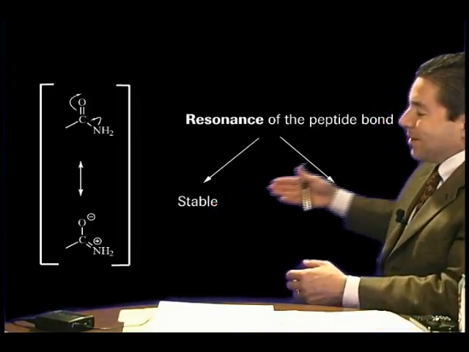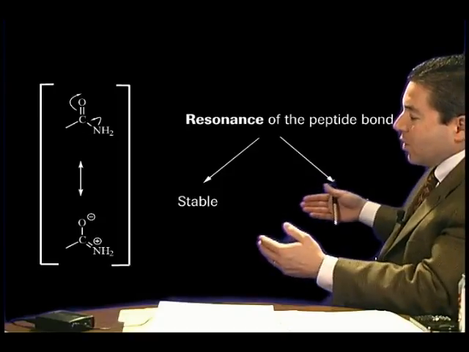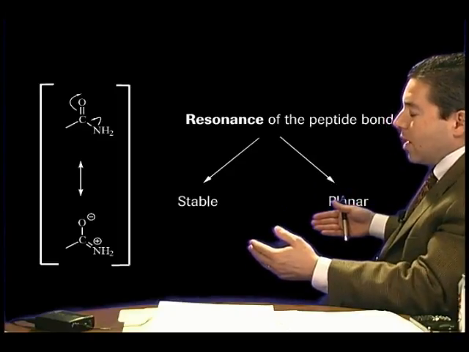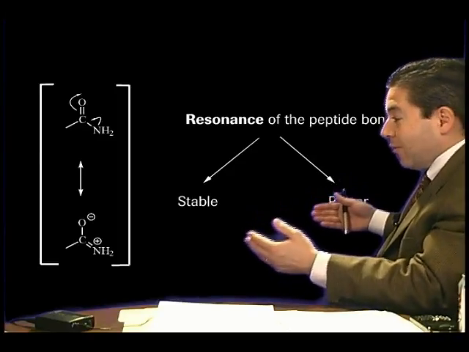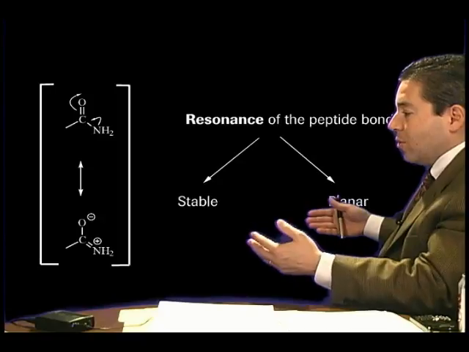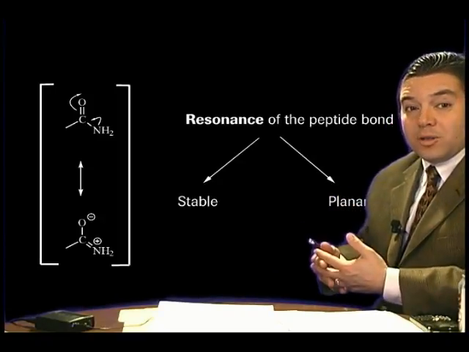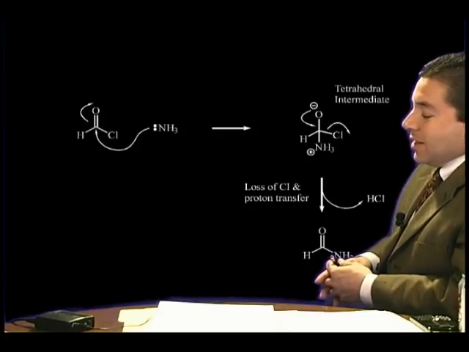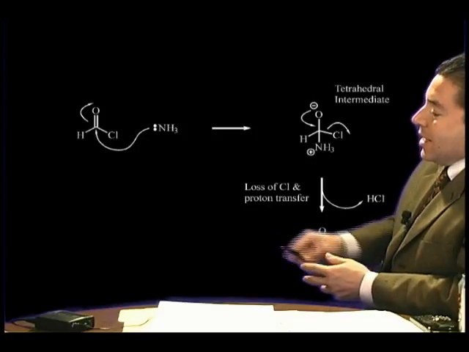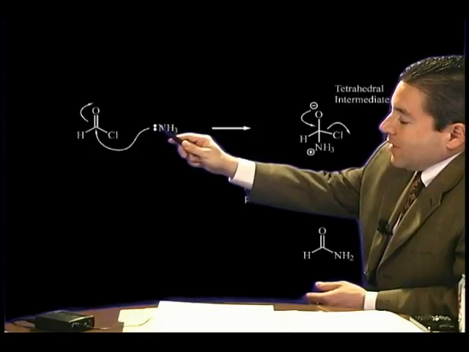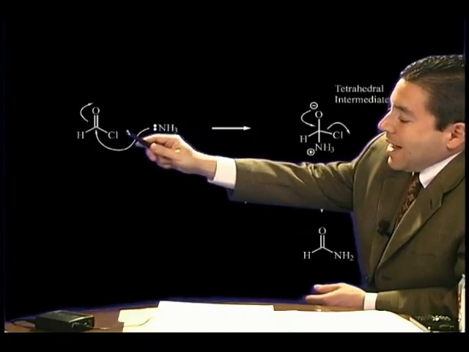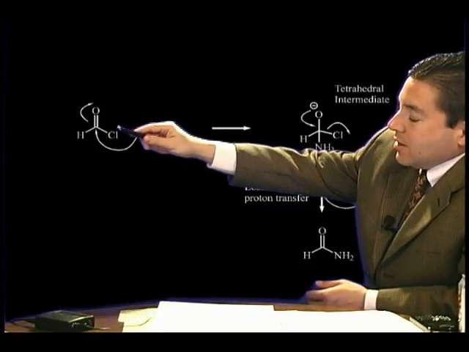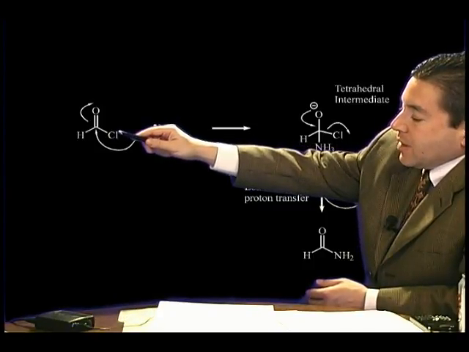So the stability and planarity are consequences of this resonance, and they define two very important properties of the peptide bond, which determine two very important properties of proteins. Now let's look at how an amide is created. An amide is created through the combination of an amine with a high energy acyl derivative. An acyl derivative is a carbonyl plus an electronegative atom of this sort.